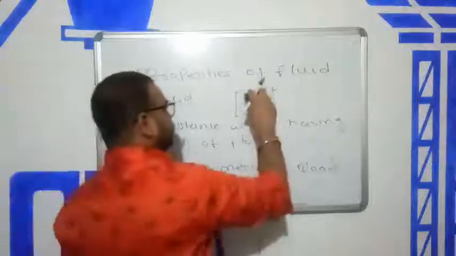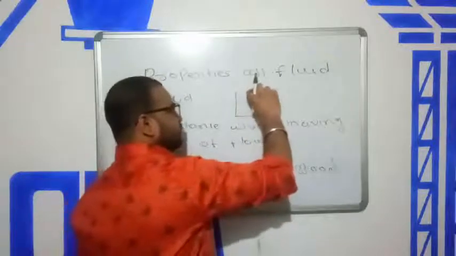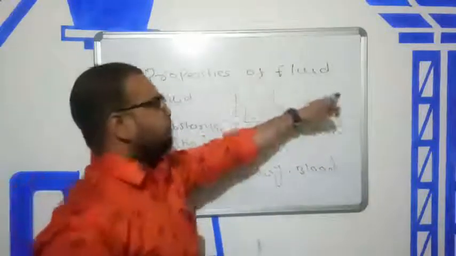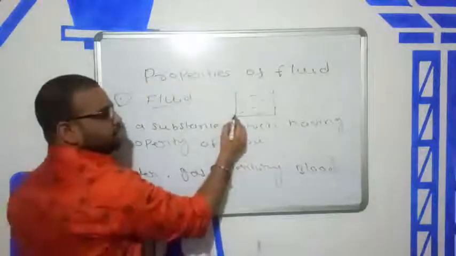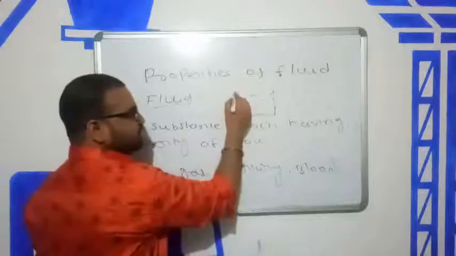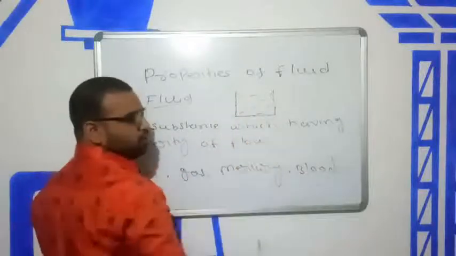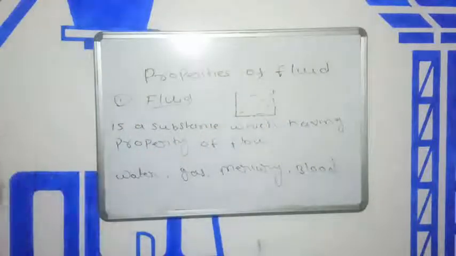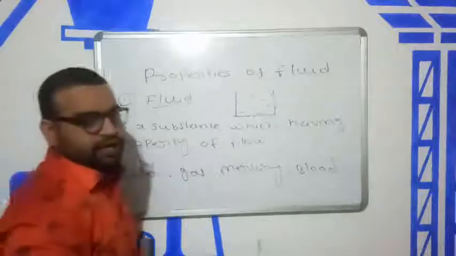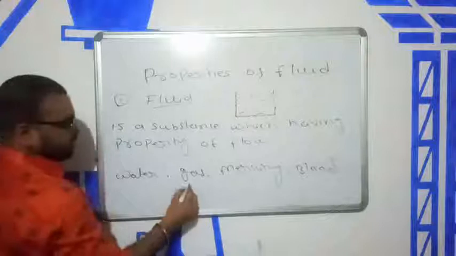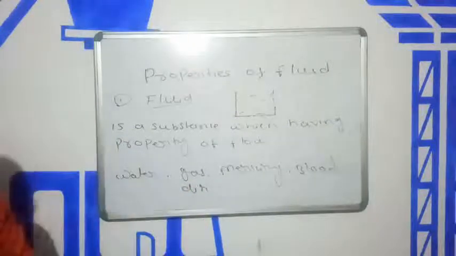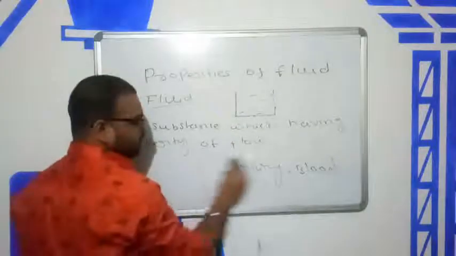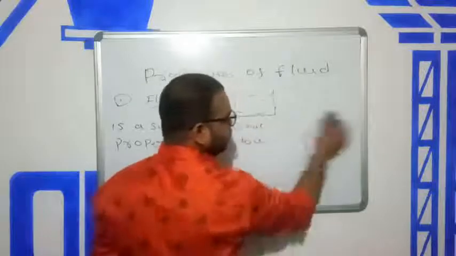Then after some time, you open the container, and you can see that the gas flows from one place to another, from inside the container to outside. This is called fluid. Fluid is a substance which has a tendency to flow. Gases and air are also fluids. Air can also flow from one place to another. So this is the example and definition of fluid.